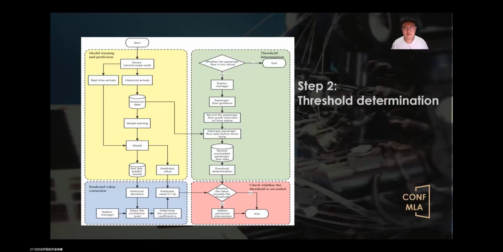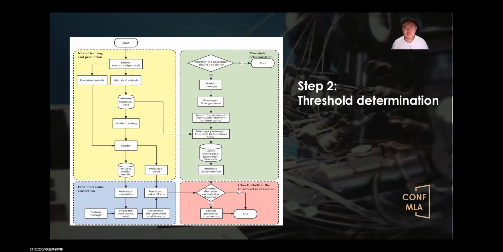The second part is threshold determination, which is not much related to the previous step of machine learning, but the station managers still need to use the historical data used in the previous step because they need to determine whether the station is becoming overcrowded based on their own experience. And if so, they have to record the overload of people in the database and determine what threshold is to judge the overcrowding of station.